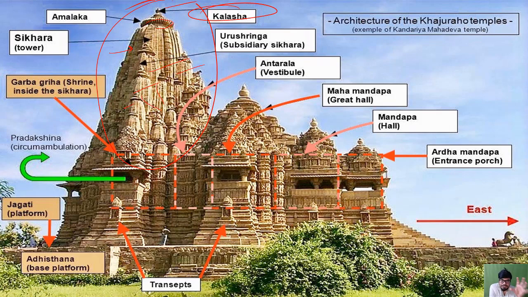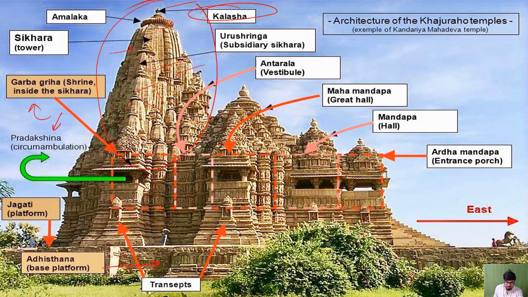Mainly both these Shikhara and Vimana are showcasing the design of a mountain actually. So they are making a mountain out of this structure. And Garbhagriha is located at the base of it. Garbhagriha, where the important deity is located, and around that deity people walk in circles. So circumambulation they call it, or the Pradakshina around the Garbhagriha. So Pradakshina, and Jagati is the platform, and the base platform is called Adisthana.